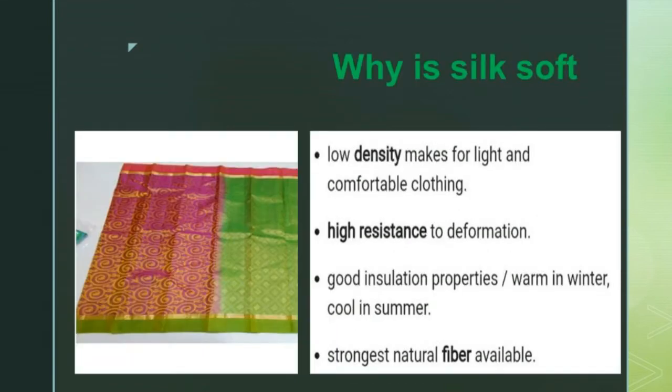Why is silk soft? We all know silk is very soft. From the cocoon we are getting silk. That means from the silkworm we are getting silk. Silk has advantages: it has a low density, which makes for light and comfortable clothing. That means it is very light and comfortable for clothing. It is highly resistant to deformation. That means the silk will always have a high resistance.